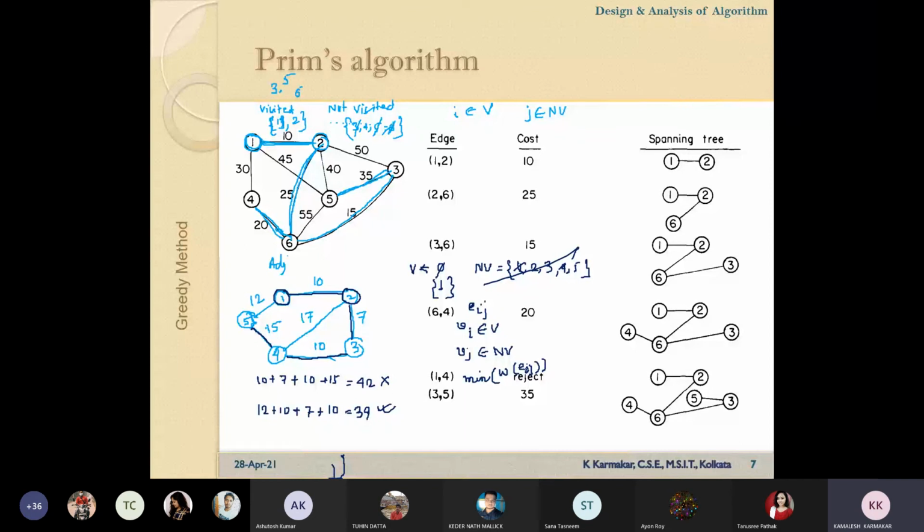So what kind of edges does Eij represent? Eij is basically an edge where Vi belongs to the visited set and Vj belongs to the non-visited set. For all such edges, you have to consider which one is minimum. If for some Eij this value is minimum, then Vj will be added to this set. Okay, do you get the point?